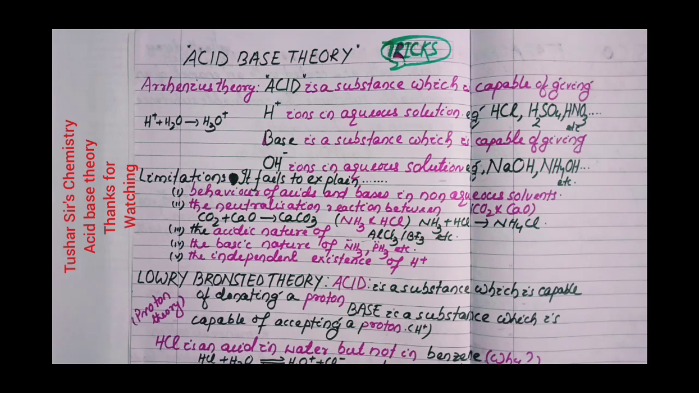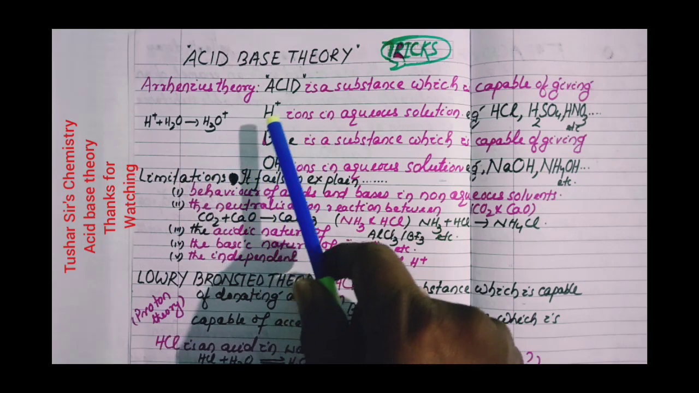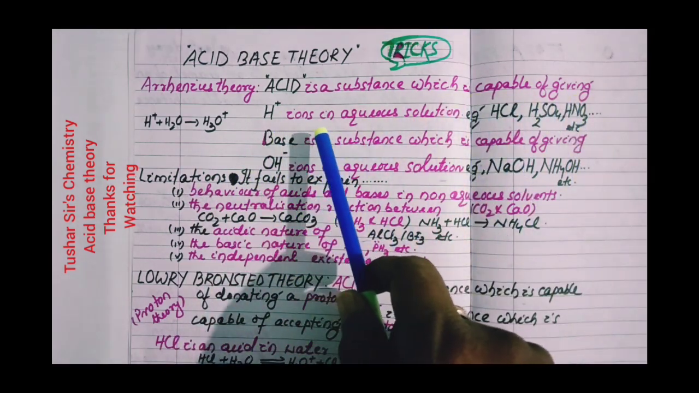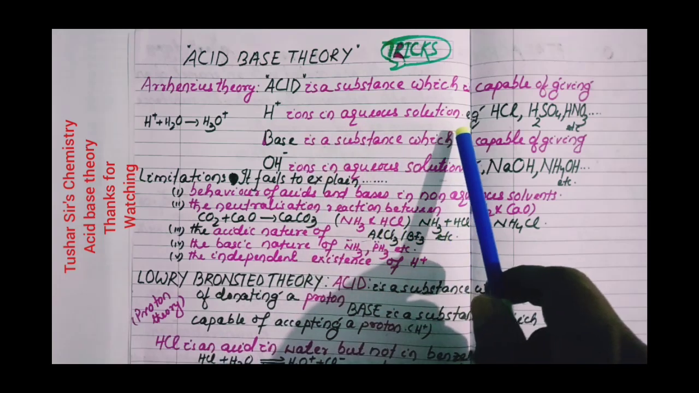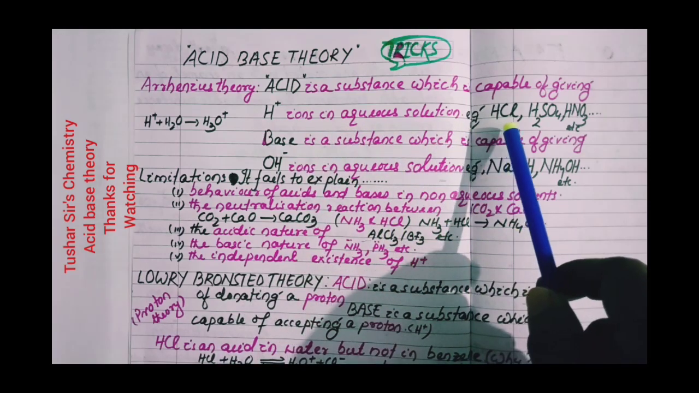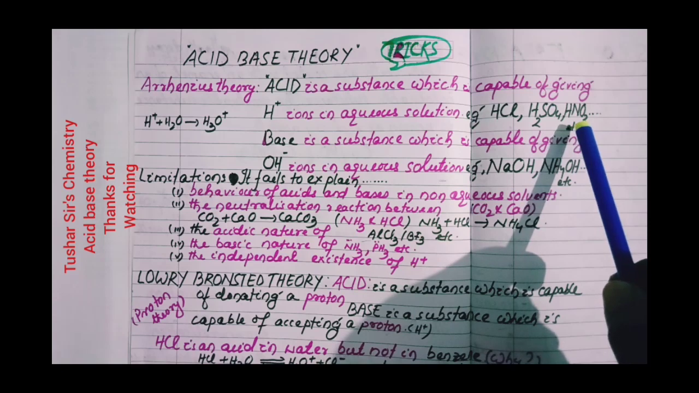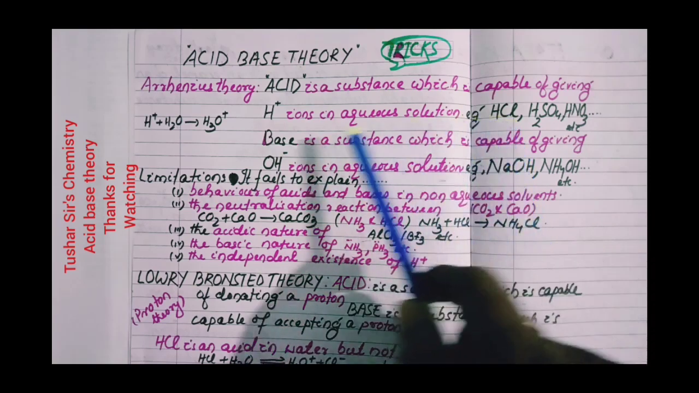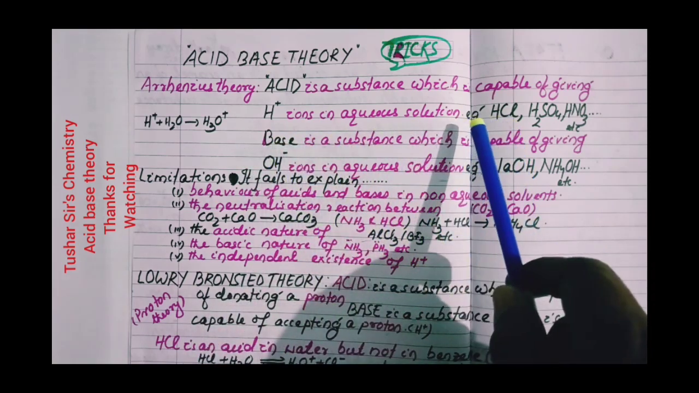According to Arrhenius theory of acid and base, acid is a substance which is capable of giving H+ ions in aqueous solution. Examples are HCl, H2SO4, HNO3, etc. HCl is an acid because it gives H+ ions in water.